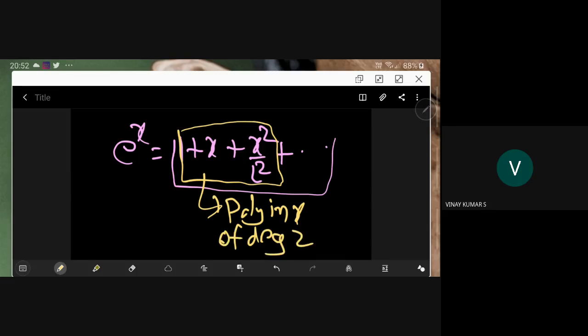If you put some value for x, it gives an approximation to e power x. E power x is a number, the right hand side is also a number.